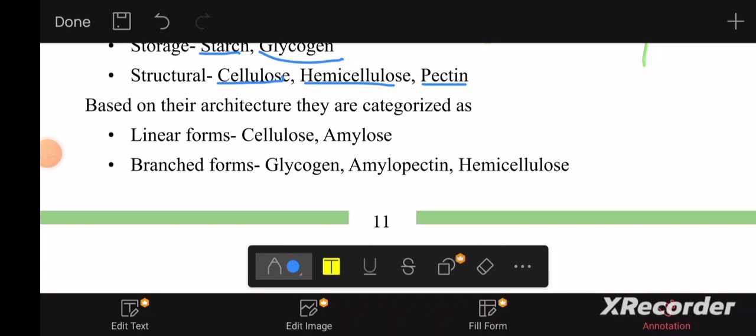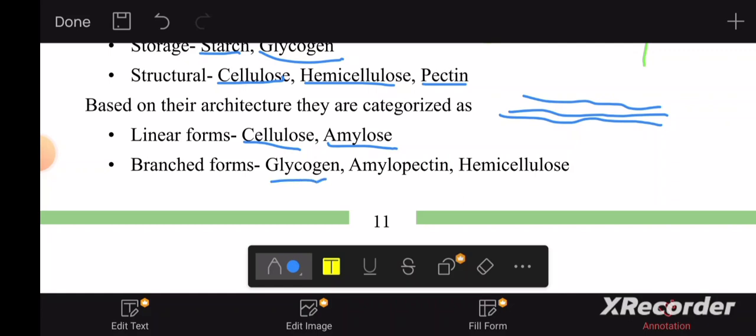So what are the linear forms? Cellulose and amylose. They're going to appear like this. They're linear. What are the branched forms? Glycogen, amylopectin, hemicellulose. Branched in the sense they appear like this. Branched.